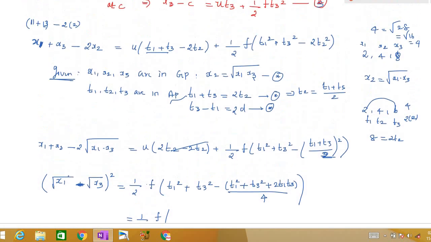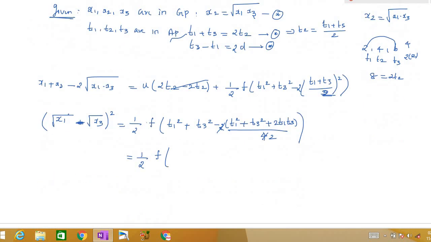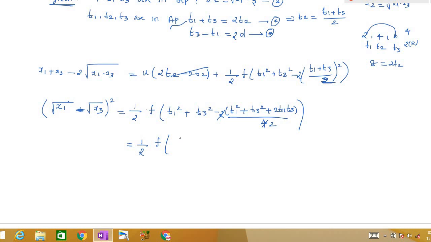Actually, I missed 2 here, I think, right? It is 2 t2 square, so it will be 2 into t2 square. So we will have 2 here. This will be 1 by 2. Now if I take 1 by 2 LCM here, we will have 2 t1 square plus 2 t3 square minus t1 square minus t3 square minus 2 t1 t3 divided by 2.